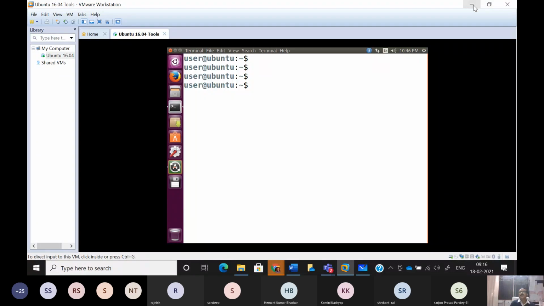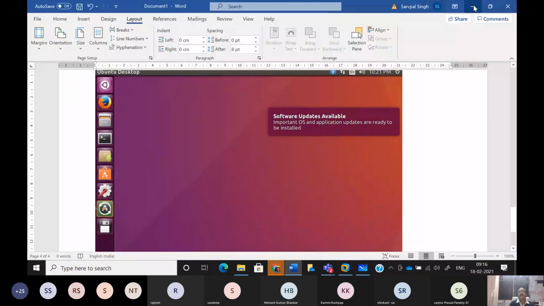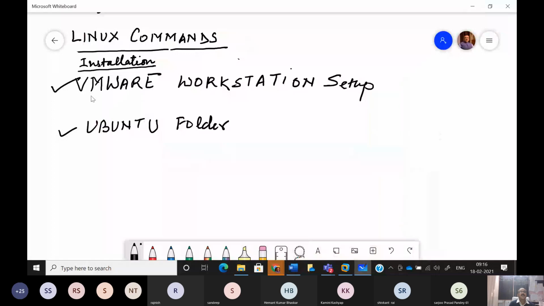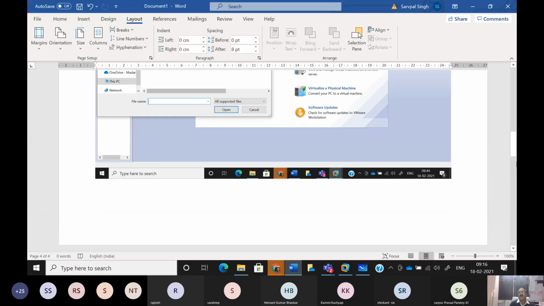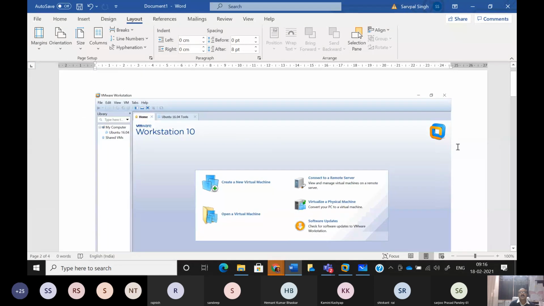ठीक है, यहाँ पे आप इसमें कमांड्स दे सकते हैं. तो इसके लिए आपको जो बेसिकली ज़रूरत है वो दो रिक्वायरमेंट्स हैं. One is the VMware workstation setup, so that file is required, and when you are installing it, it will ask you for providing the serial key. So that key you need to provide, and once it is installed, then you have to double click it, and finally that will lead to the display of this screen which I have shown you earlier.